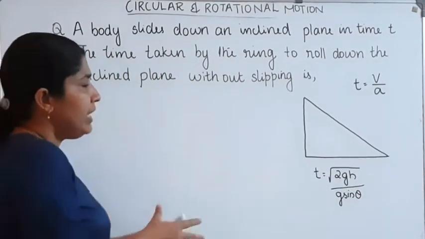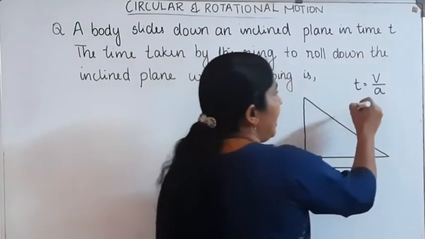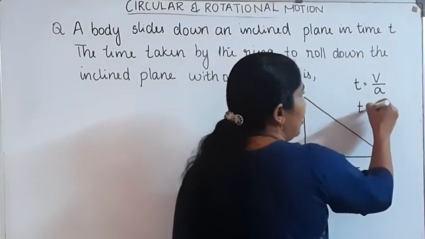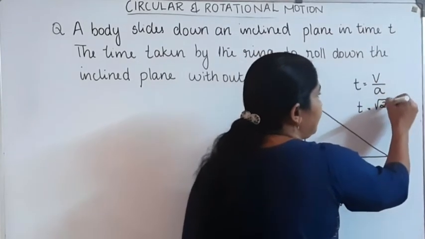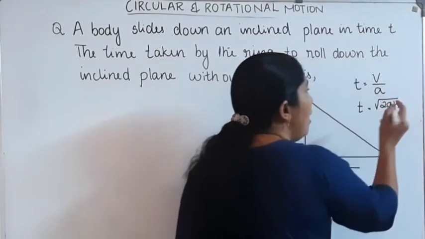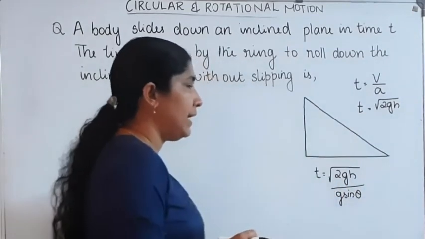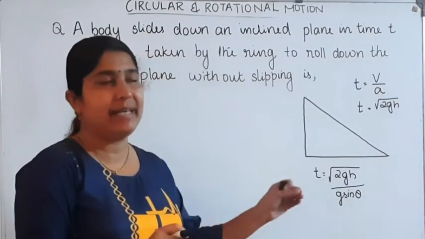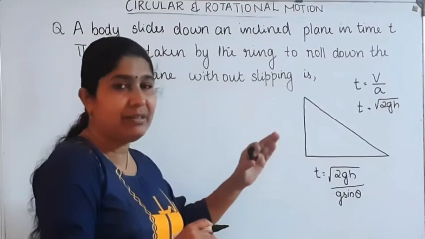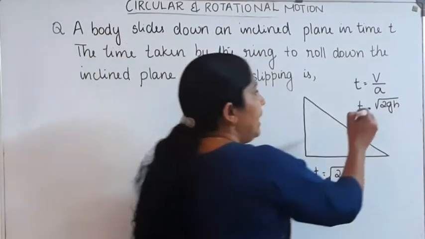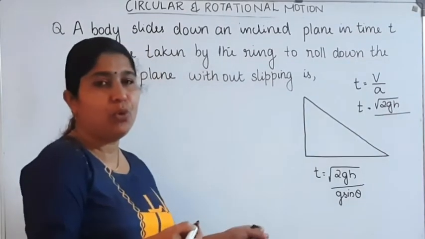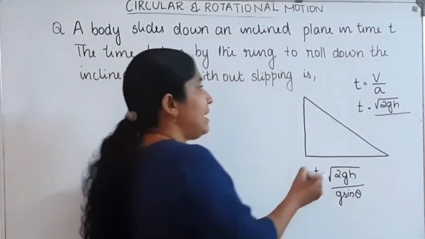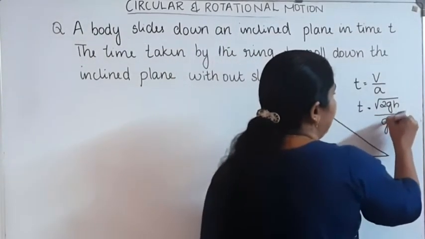Okay. When the body slides down through the inclined plane, time t is equal to velocity v, which is root of 2gh. In the case of a sliding body, velocity can be written as root of 2gh, divided by the acceleration a, the acceleration of the body when it slides down, which is given by g sin theta.